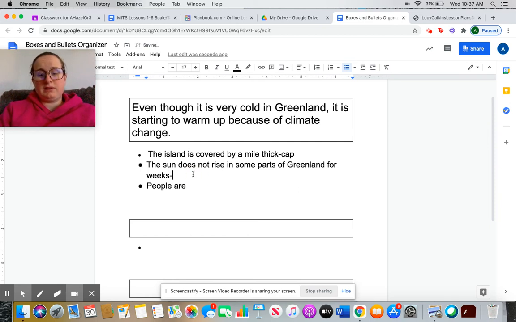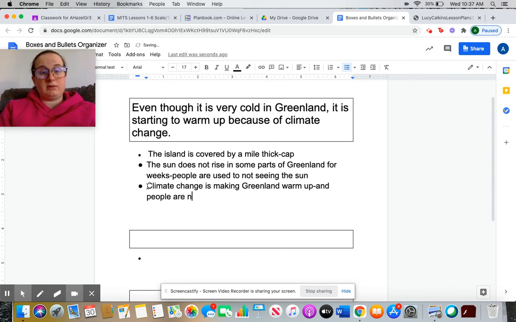Some parts for weeks, so people are used to not seeing the sun. But now we have climate change is making Greenland warm up, and people are not used to that.